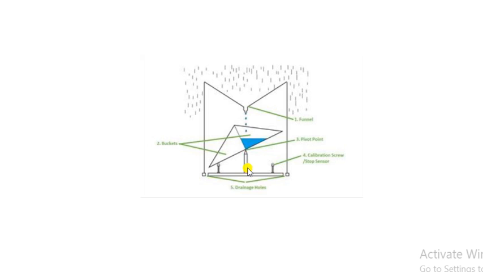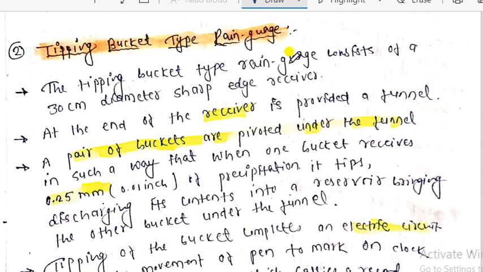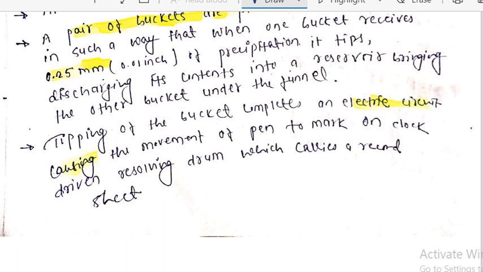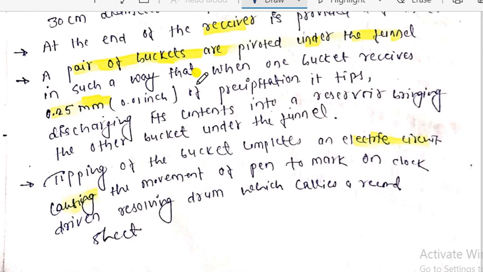In this way, the tipping bucket type of rain gauge starts recording the intensity of rainfall. This is what I have written here: a 30 centimeter diameter sharp edge receiver. At the end of the receiver there is a funnel, and when the rainwater falls in such a way,